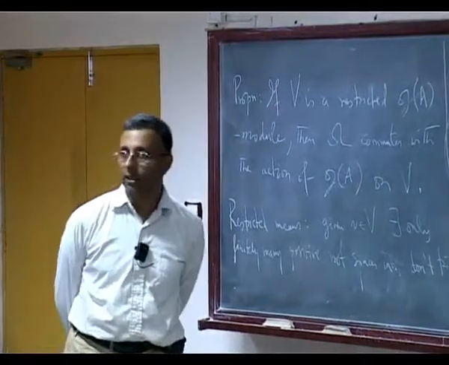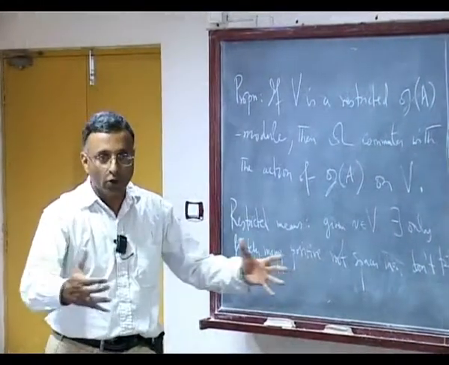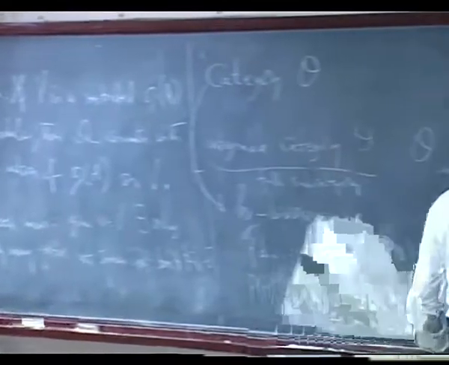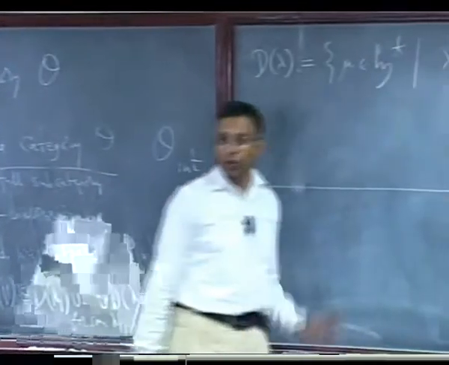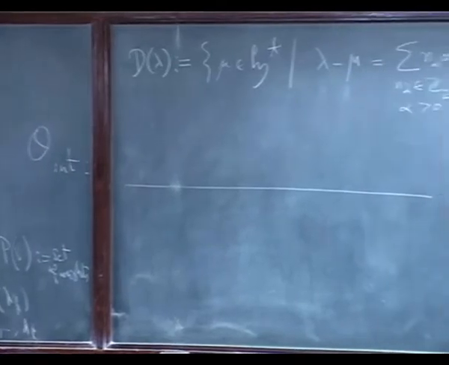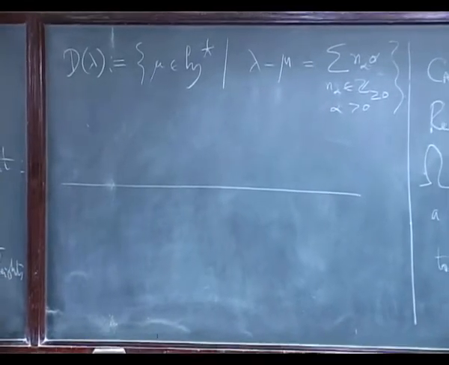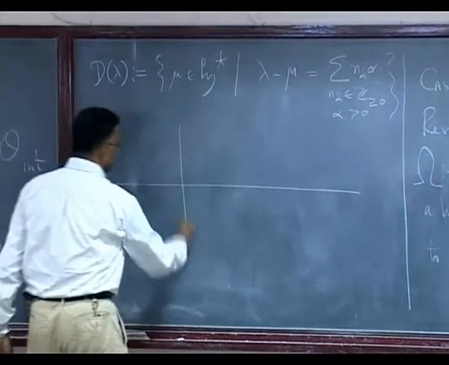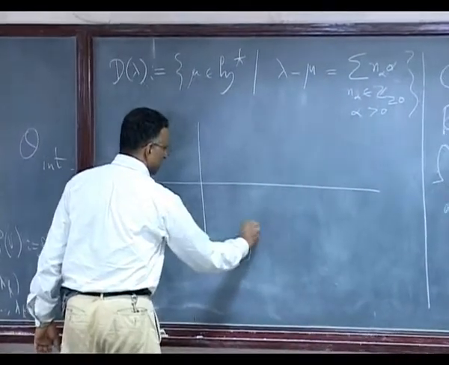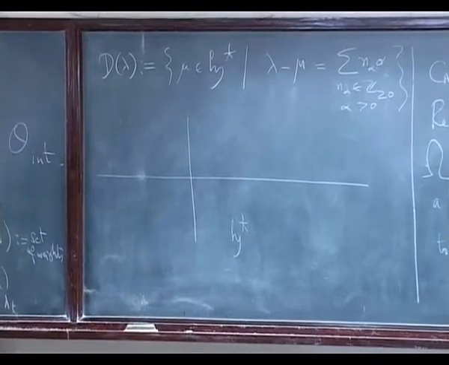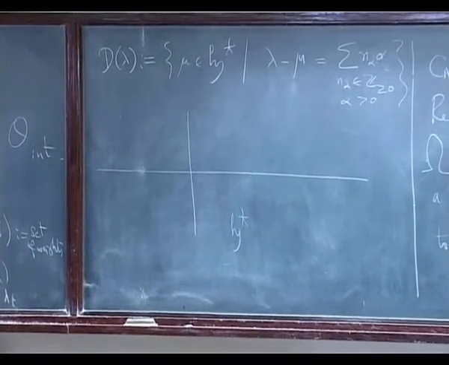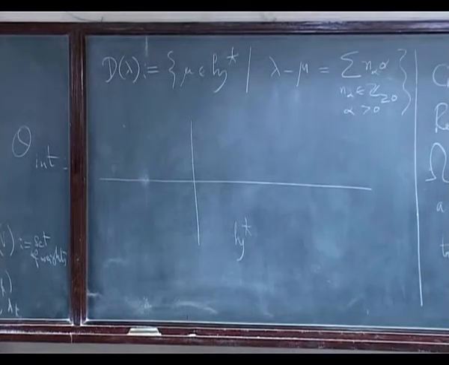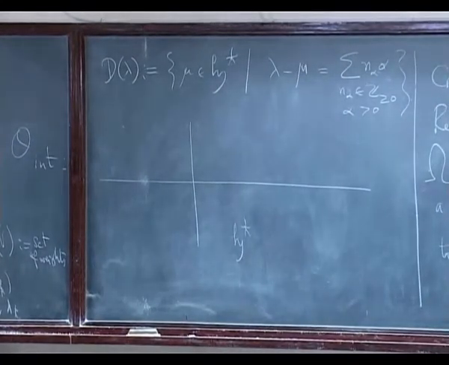So it's H diagonalizable. So this module, I can break it up into weight spaces. So I take my usual line. It's actually a complex line, but let me write it as a real line. So the weight spaces are, why don't we write, suppose this is H star. That's the picture of H star. And with every point I associate the corresponding weight space. And the weight spaces are distributed all over this complex plane.